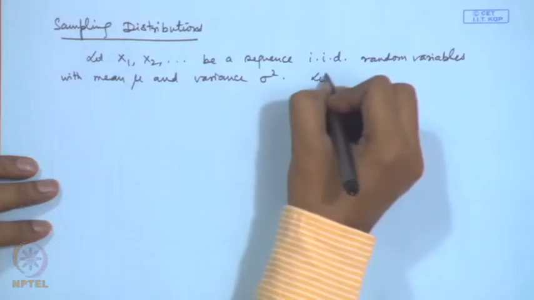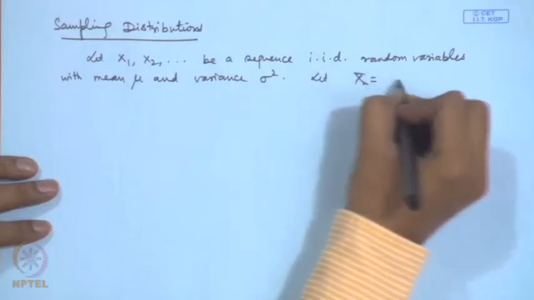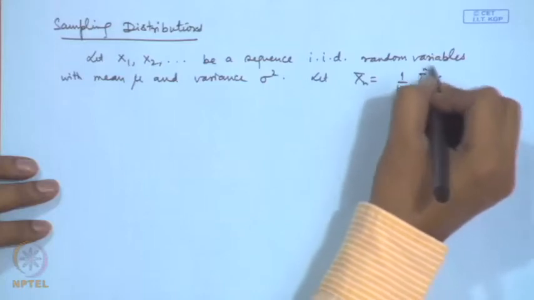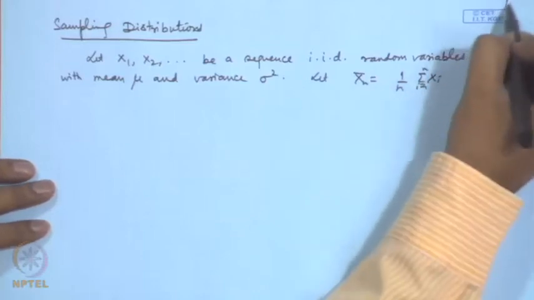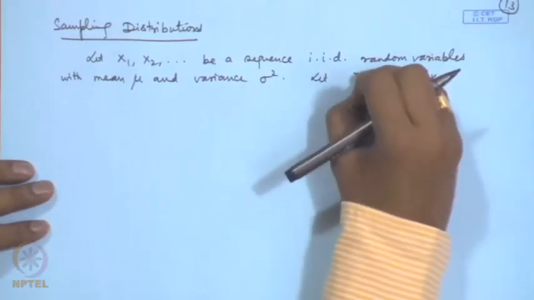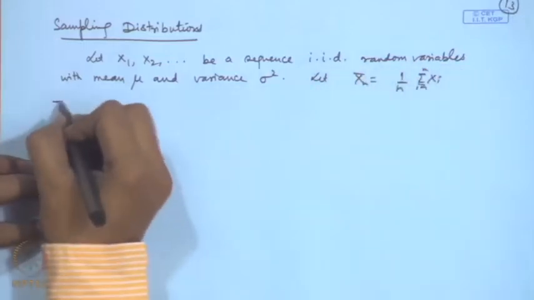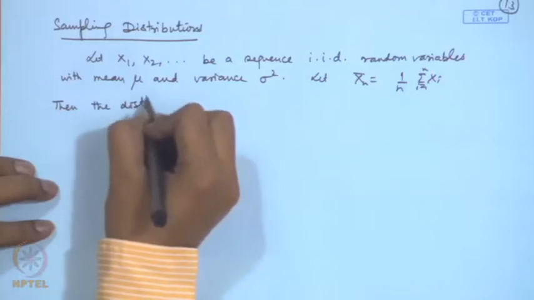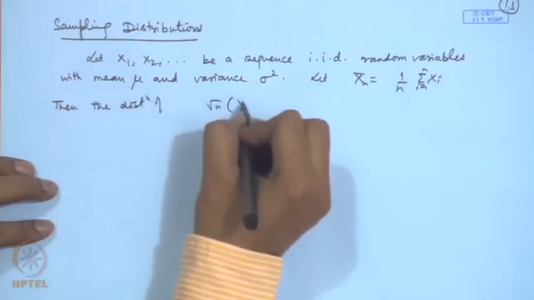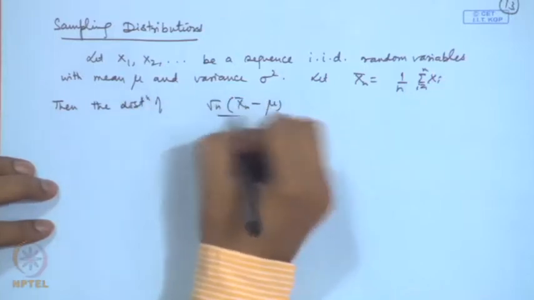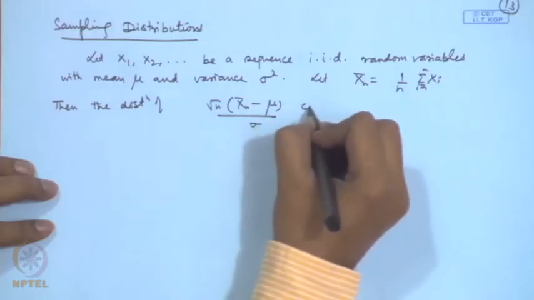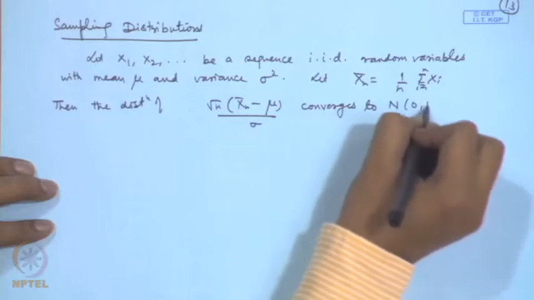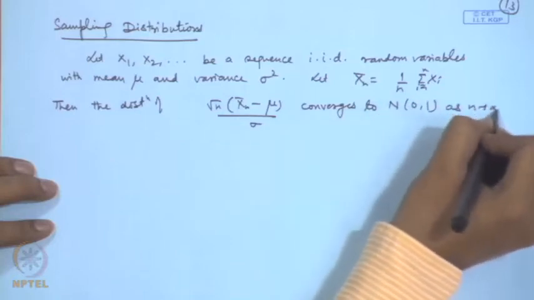Let us use the notation X̄n = (1/n) Σ Xi. Since it is a sequence, if I consider the first n of these observations, I take the mean as X̄n. Then the distribution of root n (X̄n - mu)/sigma converges to normal (0,1) as n tends to infinity.